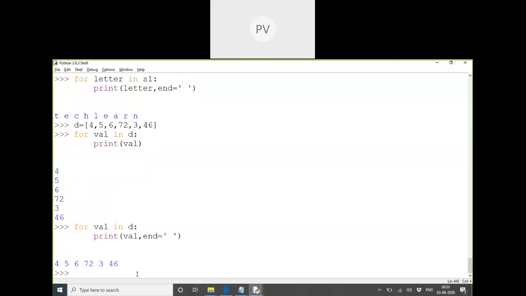But can I print this in reverse order? To print in reverse order, I have to use a while loop only. Length of the list minus 1, I want to go from the last index.